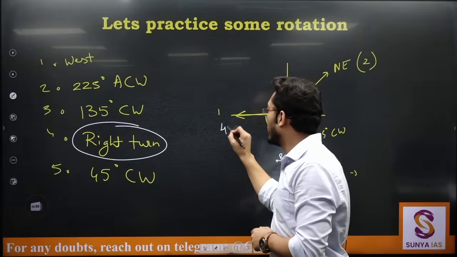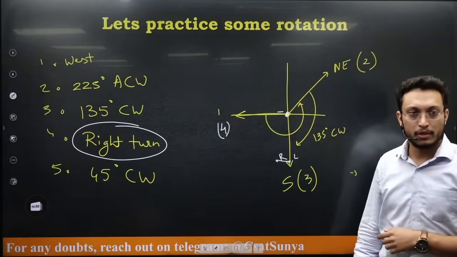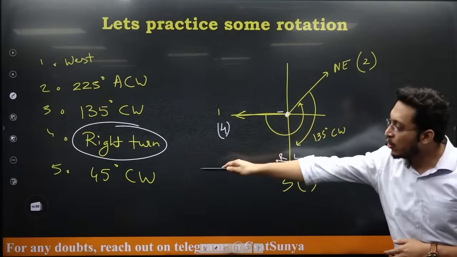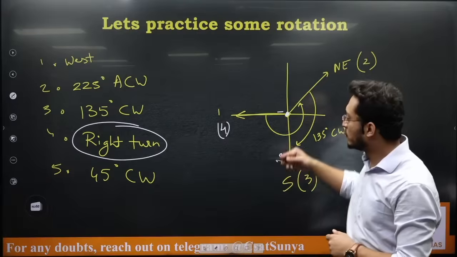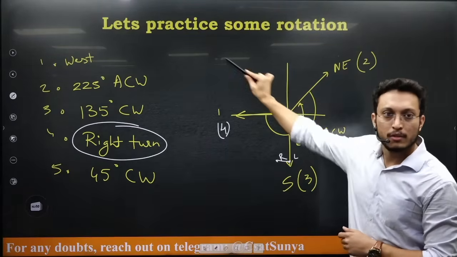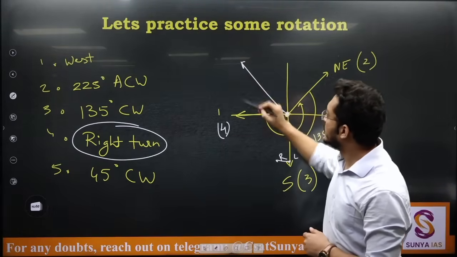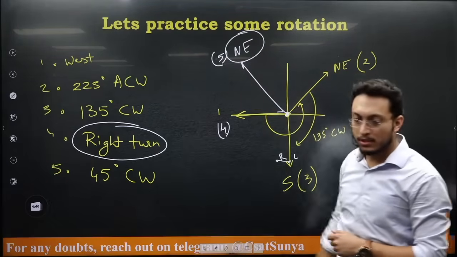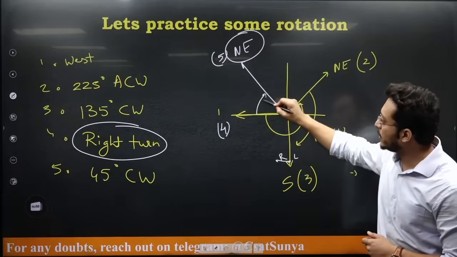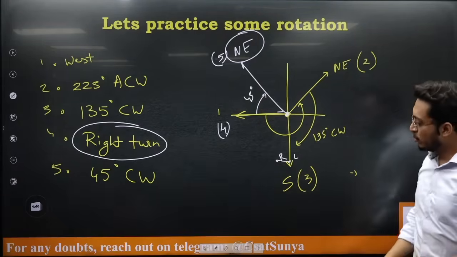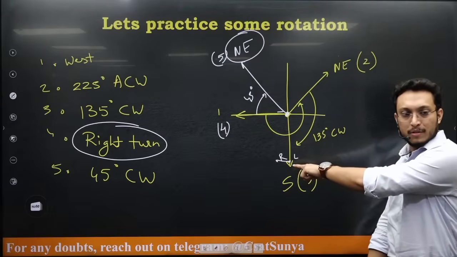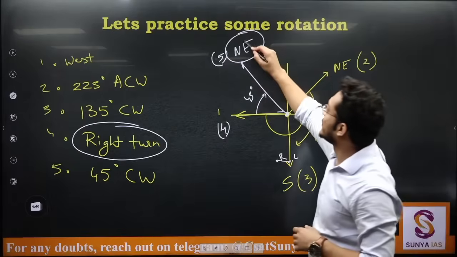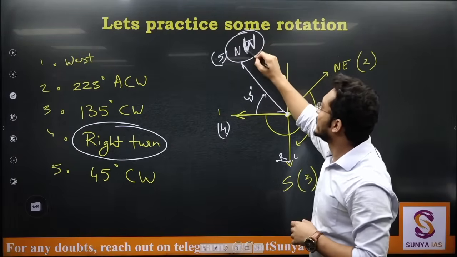So this is where he is after the fourth point. So he is here facing west again, and now 45 degrees clockwise. So 45 degrees clockwise will mean here. Fifth point, he will be in northwest. This is what you see as your answer, 45 degrees. Now how many of you made this mistake here? Almost 50% of the class. Sorry, I wrote northeast, it is northwest, right?